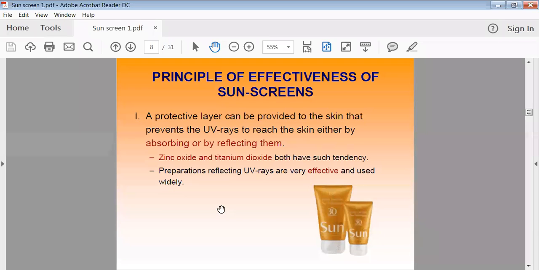These kinds of preparations are very effective and are nowadays widely used by people. Generally, zinc oxide and titanium dioxide are the content of that preparation, and these are the major ingredients which have the ability to absorb the sun rays as well as to reflect those sun rays.